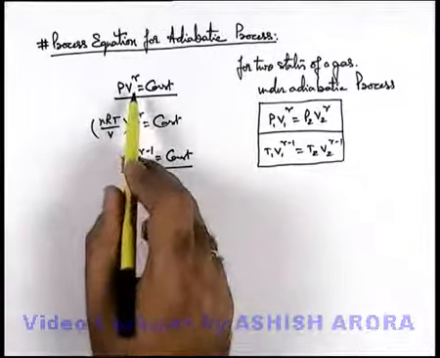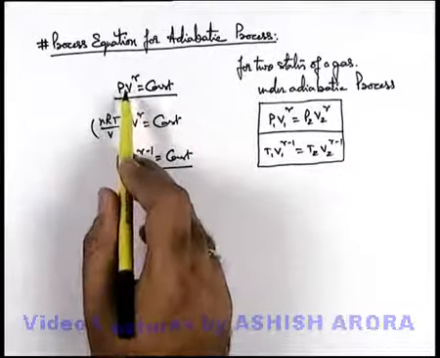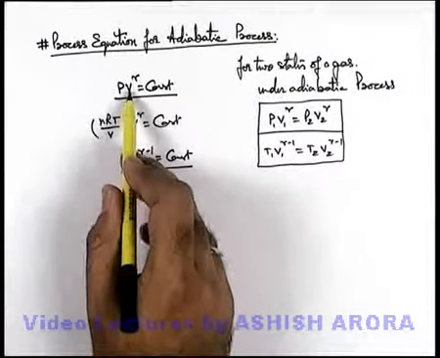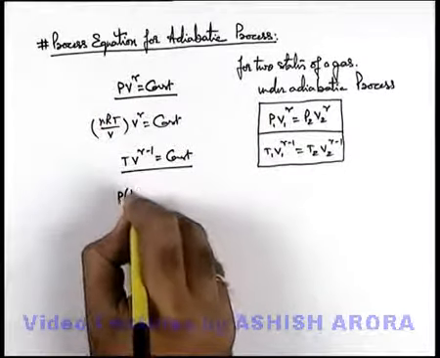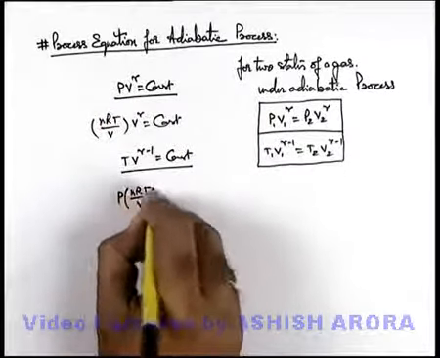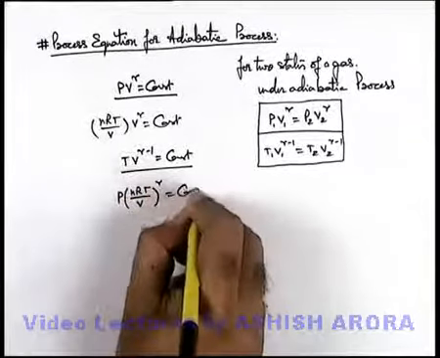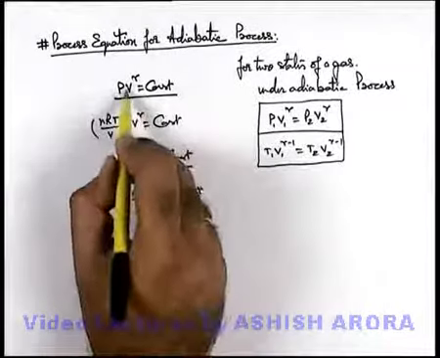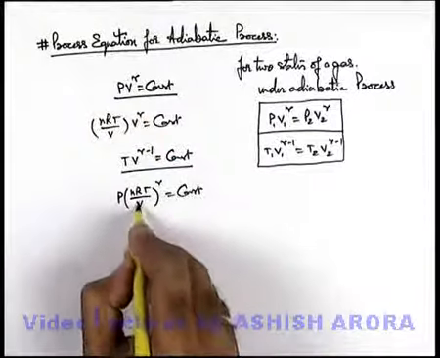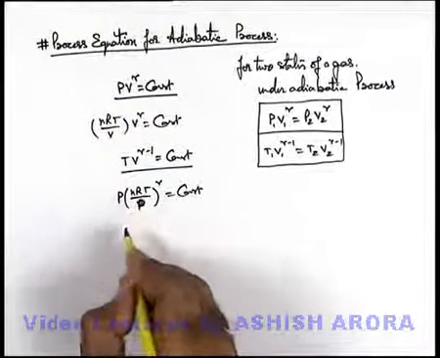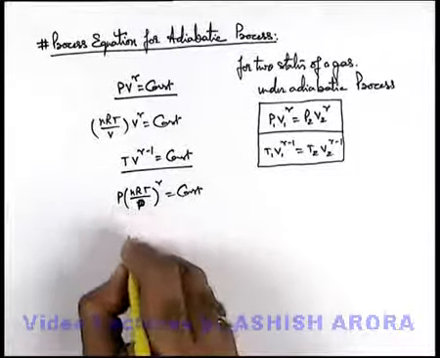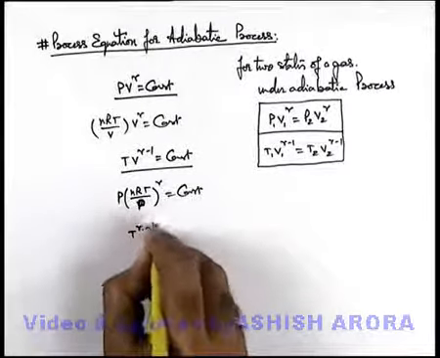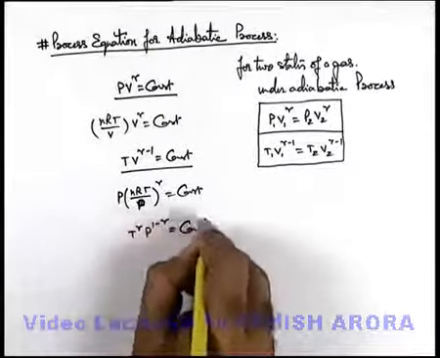Now from the first relation we can also substitute V as nRT/P. From here we can write P multiplied by (nRT/P)^γ is a constant. Here we have substituted V as nRT/P. In this situation nR is again a constant, so this can be written as T^γ P^(1-γ) is a constant.